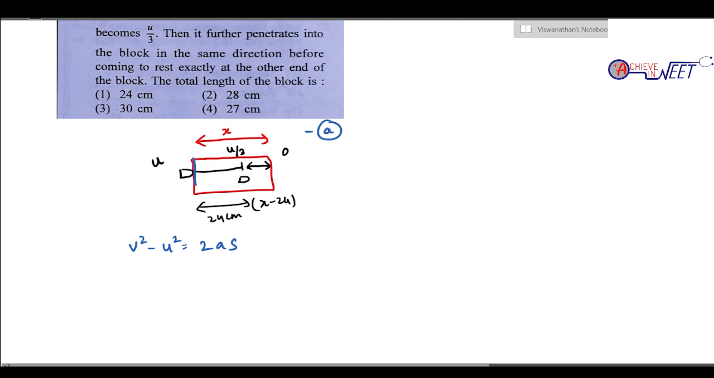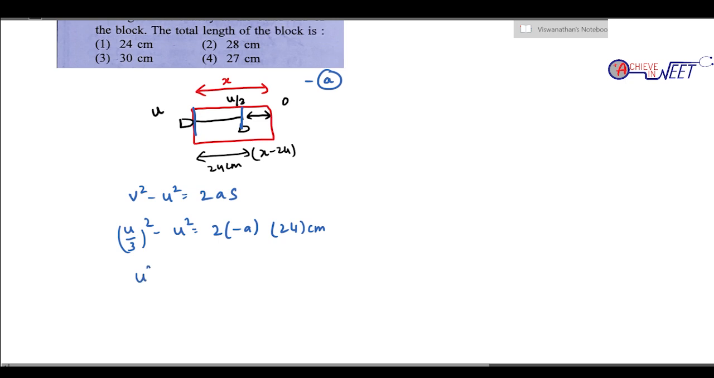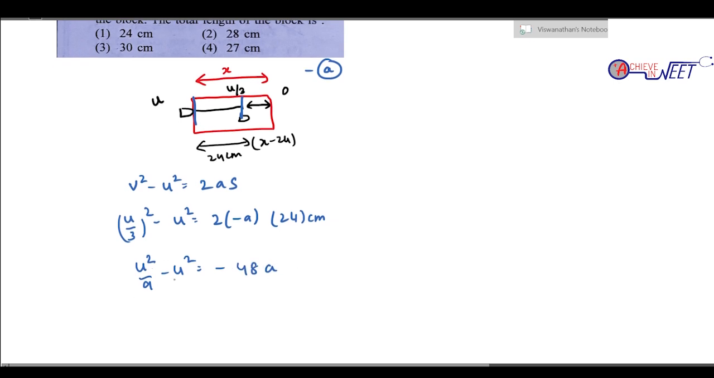So for the first length எடுப்போம். So in the length எடுக்கும்போது what is the final velocity square? u/3 the whole square minus u square is 2 into minus a into 24 centimeter. So அப்படி சால்வ் பண்ணும்போது u square by 9 minus u square is minus 2a into 24, minus 48a வருமா? ஸோ அப்போ வந்து u square னா minus 8u square by 9 வருமா?